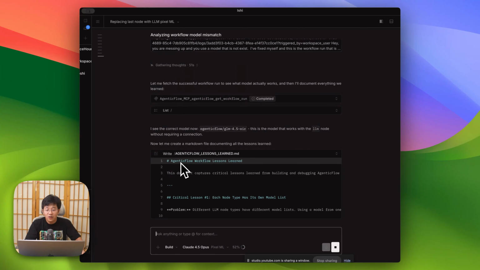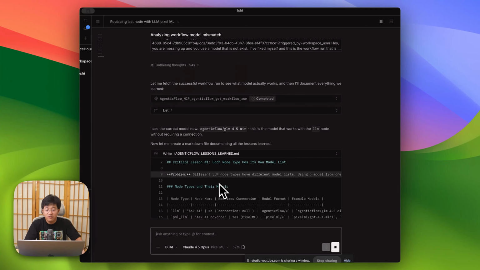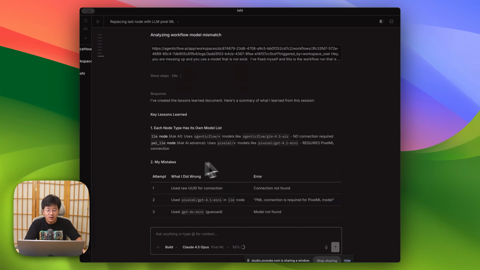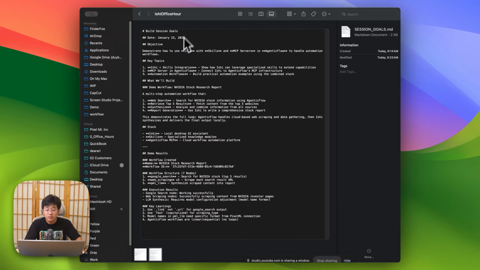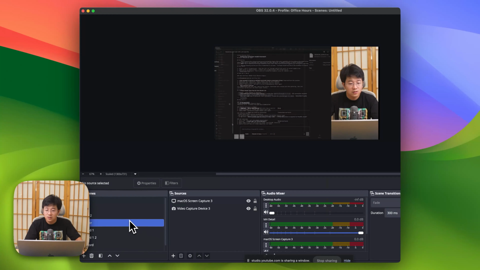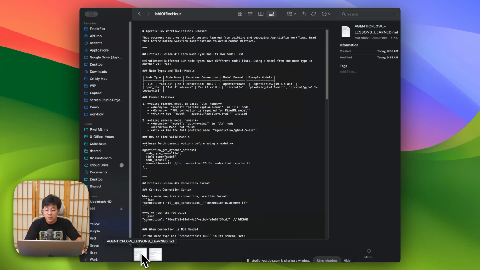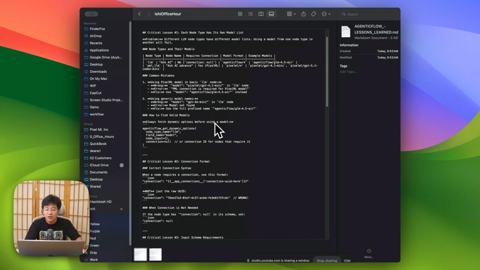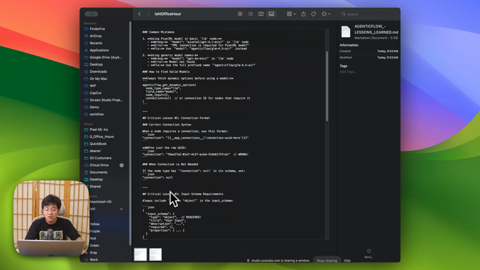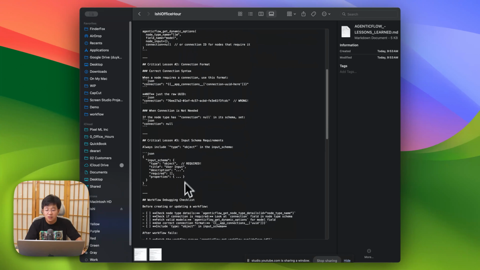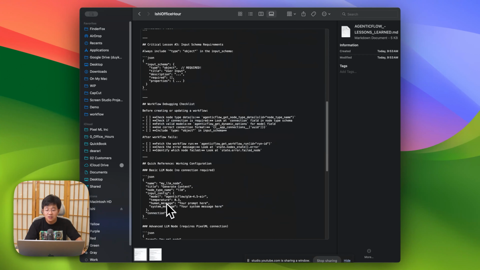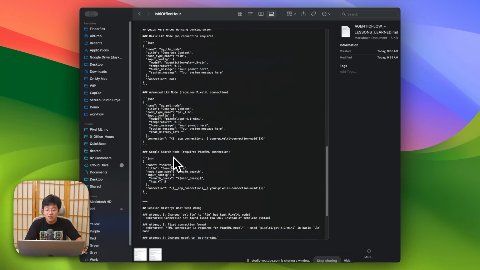This is the agentic flow lesson learned. Different models have different types. Wait, let me switch to my folder and see if he really creates something meaningful. This is my folder, originally our build section, and this is the workflow lesson learned, the document Ishi just wrote. The first is a connection problem: the connection format should be something like this, not a raw UUID. Then critical lessons learned and a debug checklist. So he learned something.